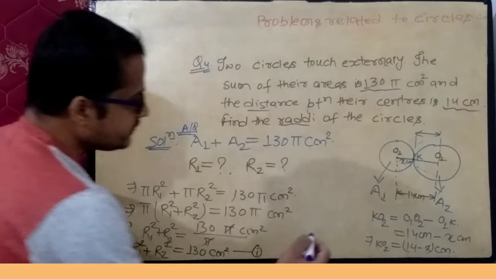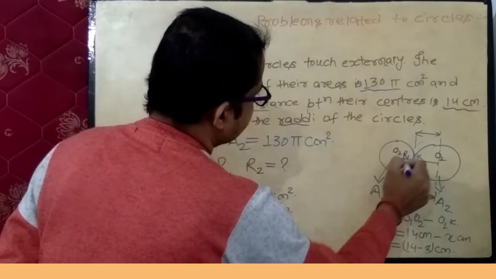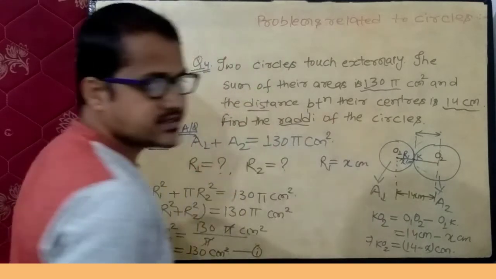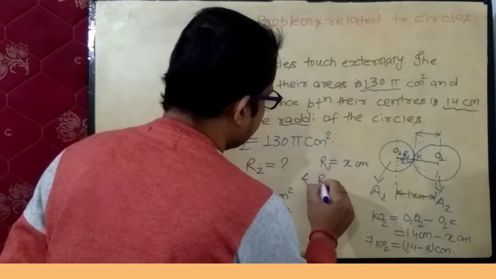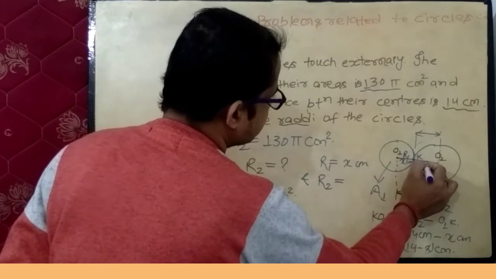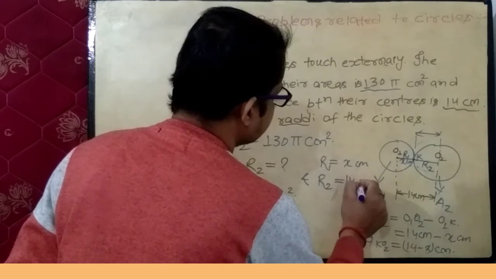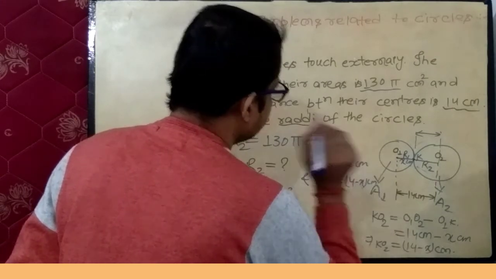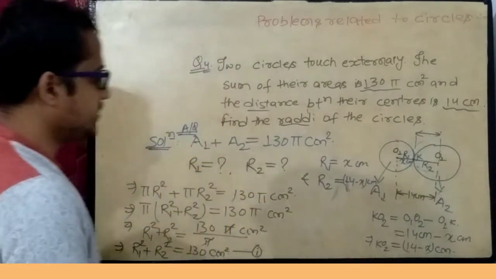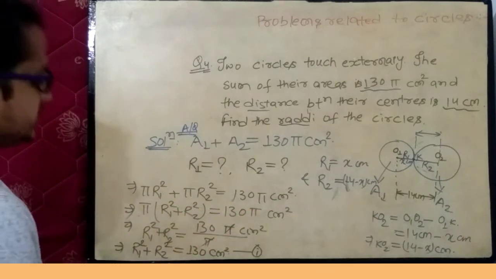Now here O1K is x, that means this is R1, then R1 equals to x centimeter and R2 equals to this KO2, this is R2 and it is R2 equals to 14 minus x centimeter. Now put the values of R1 and R2 in this equation and solve it.